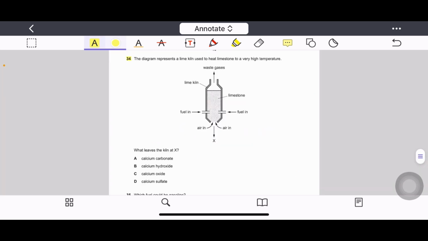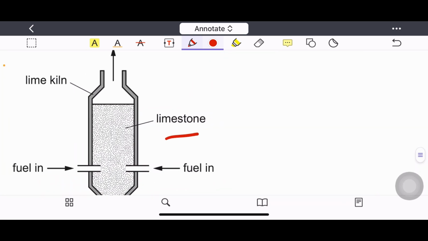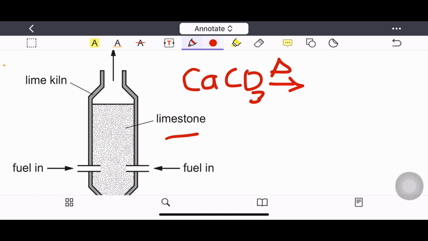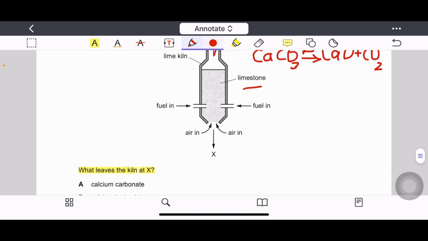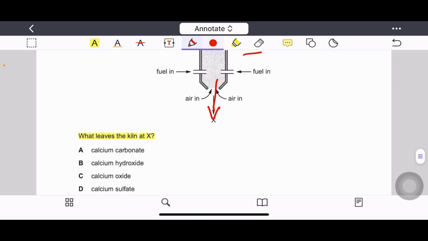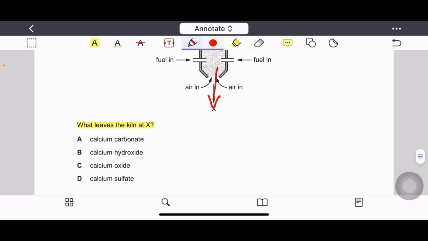Question number 34. The diagram represents a lime kiln used to heat limestone to a very high temperature. What leaves the kiln at X? Limestone is calcium carbonate. Calcium carbonate on heating by thermal decomposition is broken into calcium oxide and carbon dioxide. Carbon dioxide is a gas, so it can be released here, and calcium oxide is the one that is leaving the kiln at point X. So answer is calcium oxide.